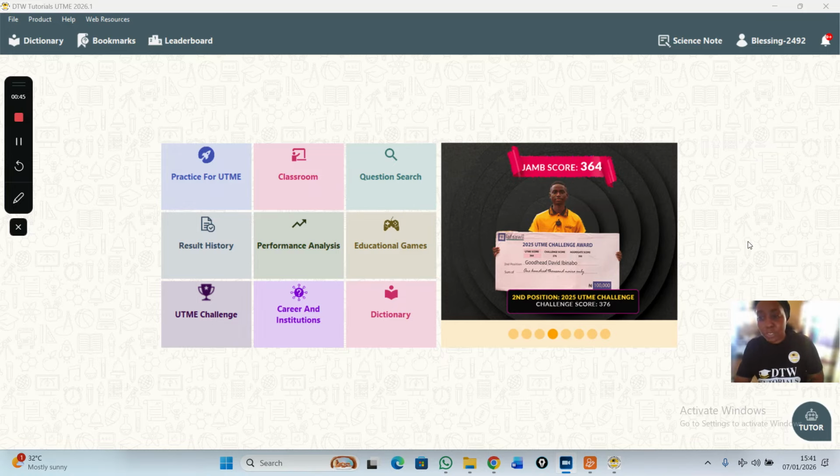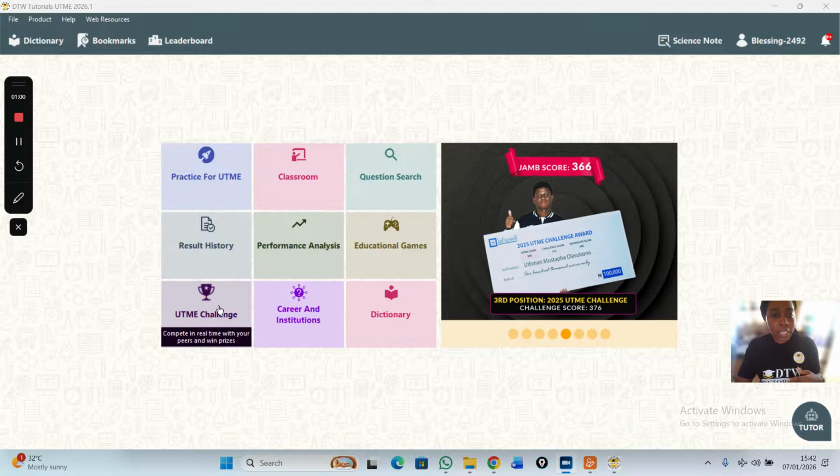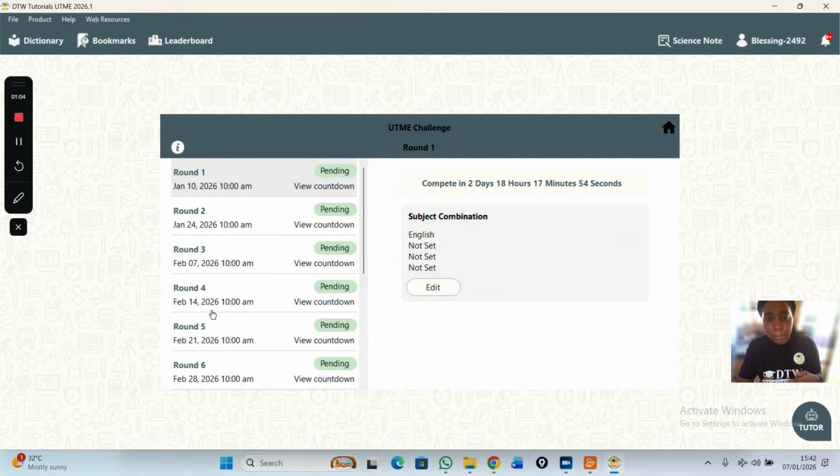So how do you join the UTME challenge? Let me show you the dates. First of all, you have to get the DTW JAMB CBT app. Download it on the Google Play Store or the Apple App Store. Go and download the DTW JAMB CBT app. Then all you need to do is click on UTME challenge.